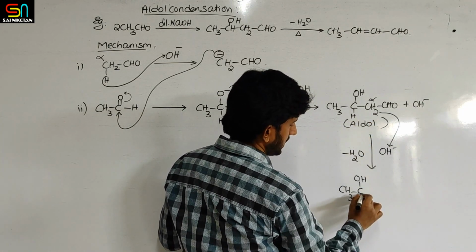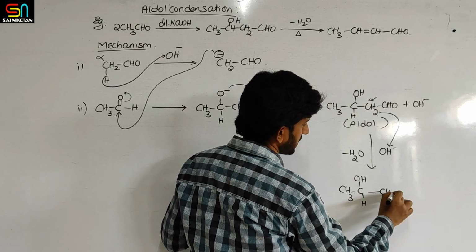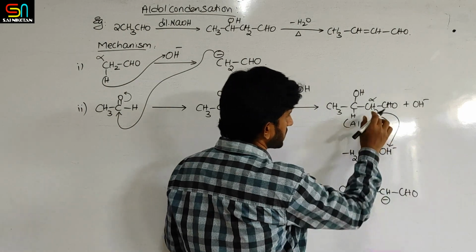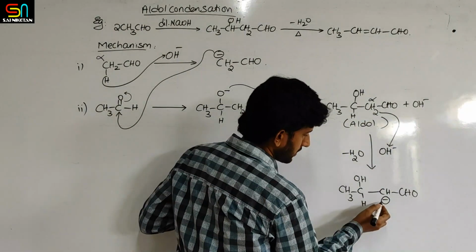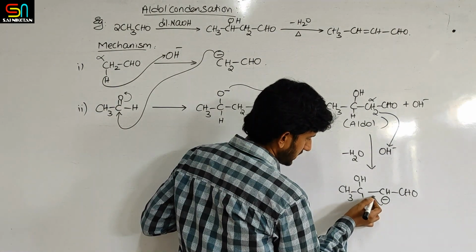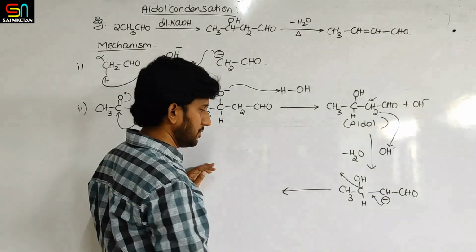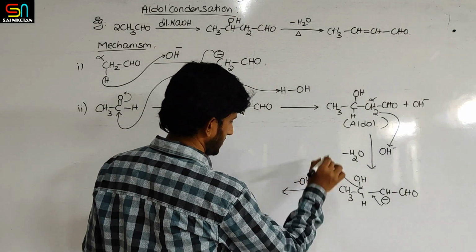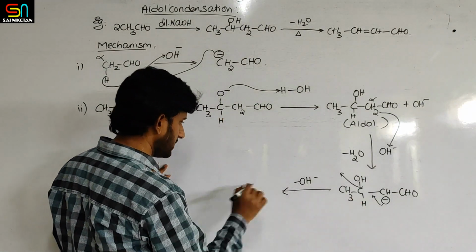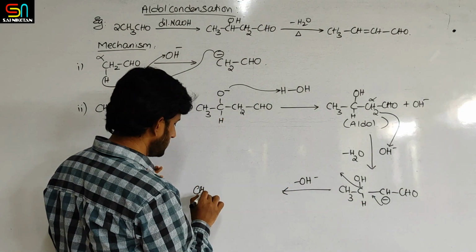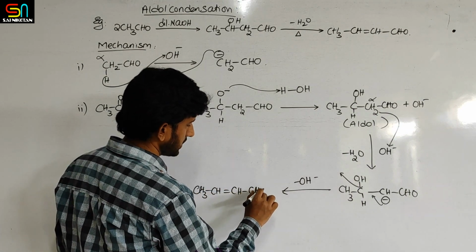This H I am writing here. CH minus because base taken the proton, bond pair remains there. Okay, so minus. Then what will happen? This minus shifts here and OH is eliminated out. So that is minus OH minus. Removal of OH. So it will shift here. That means what is the obtained product? CH3, CH double bond CH, CHO.